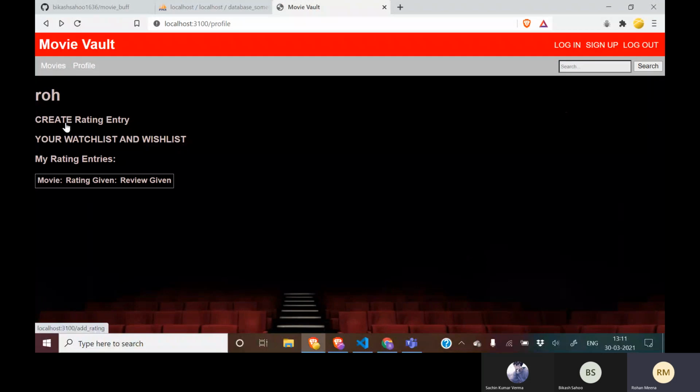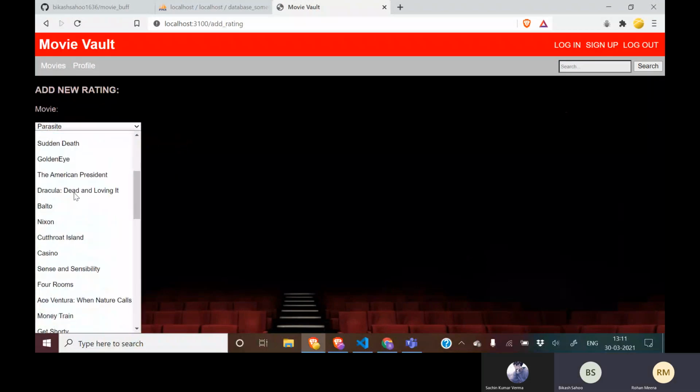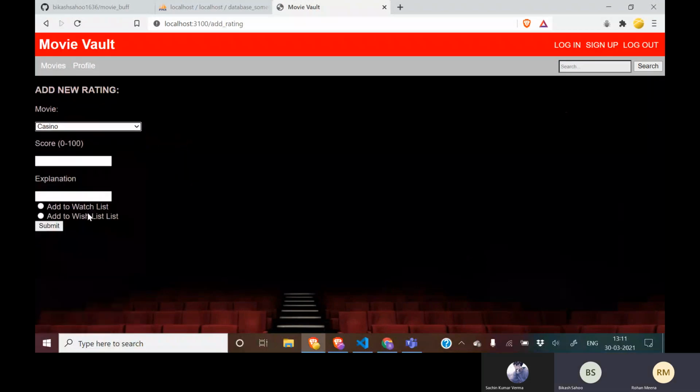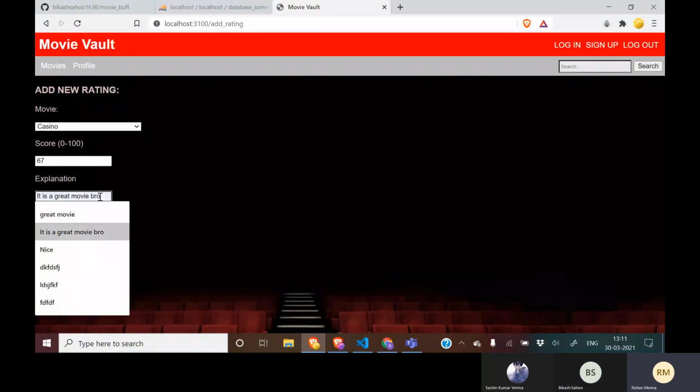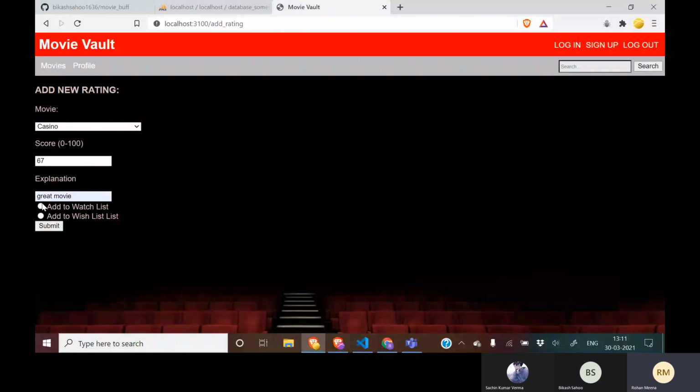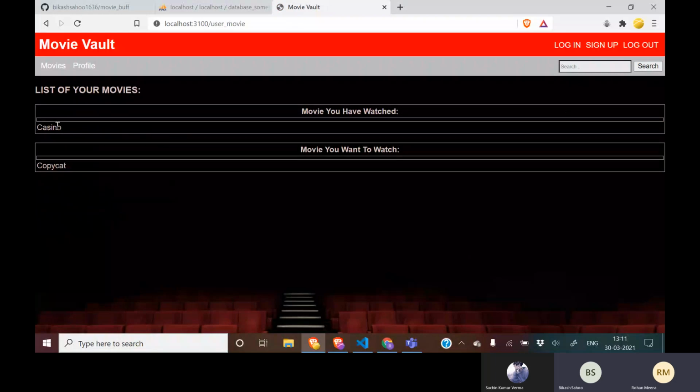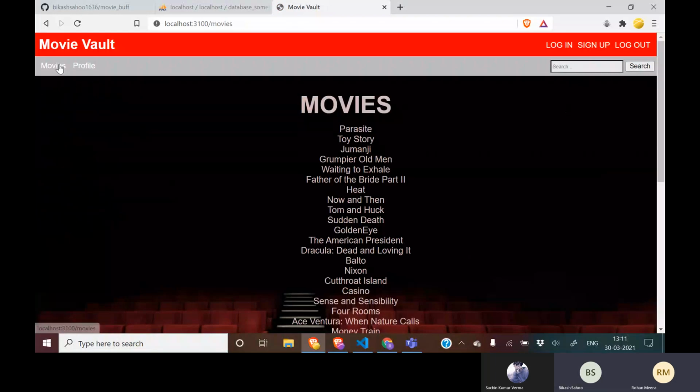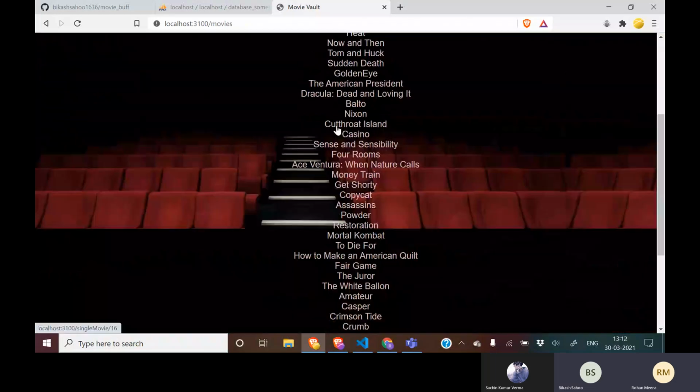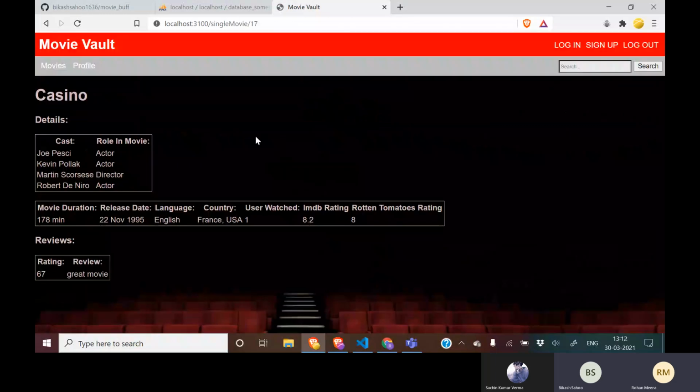Apart from this, if I want to add something to my watch list, for example I want to add Casino and give a rating of 67, and the explanation is it is a great movie, and I want to add it to my watch list, then I can submit. Then this movie will be stored in my watch list. If I go to my movies section and search for the Casino movie, you can see that my review and rating are added there, and the number of users watched is one, that is, I had already watched the movie.